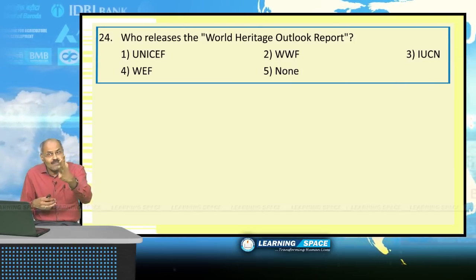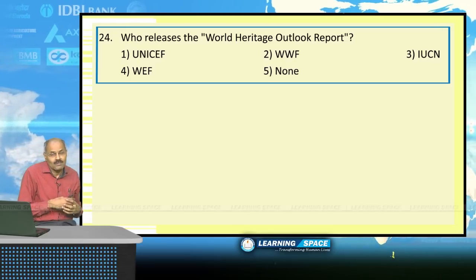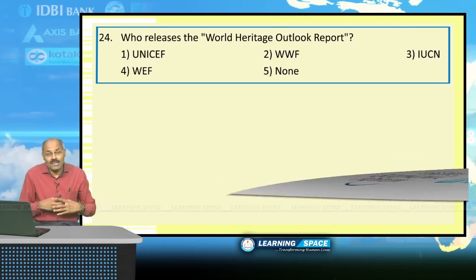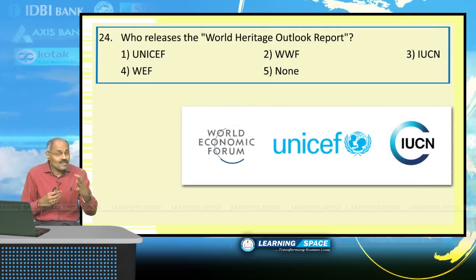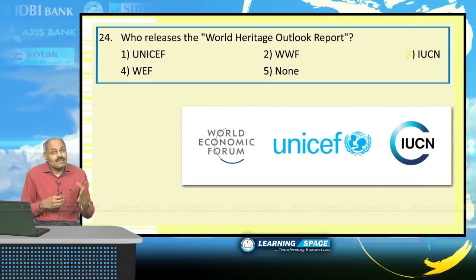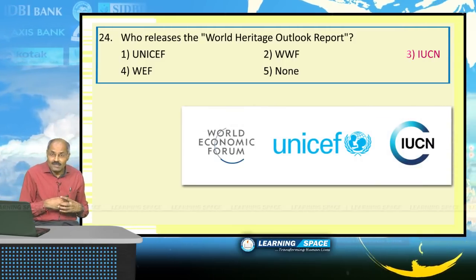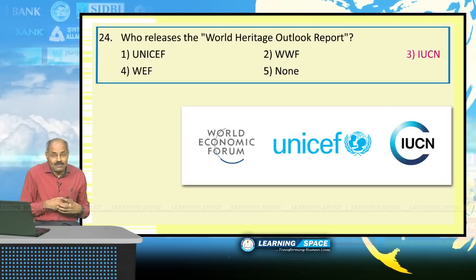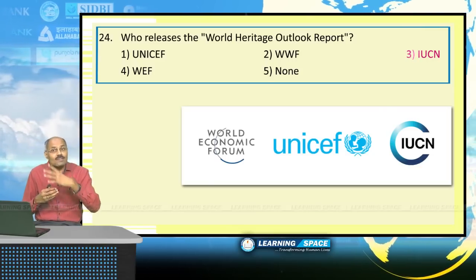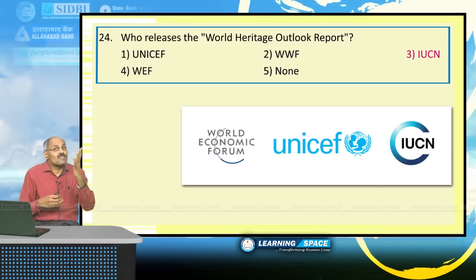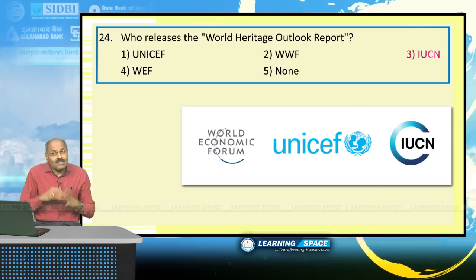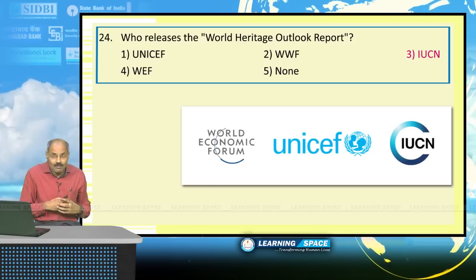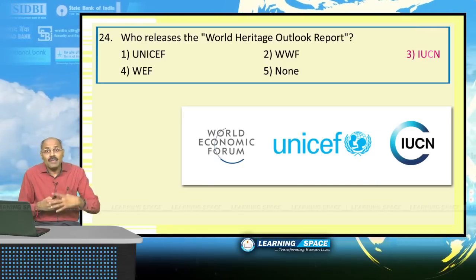Who releases the World Heritage Outlook Report? The World Heritage Outlook Report is released by IUCN, the International Union for Conservation of Nature, established in the year 1948. This organization every year releases a World Heritage Outlook Report.